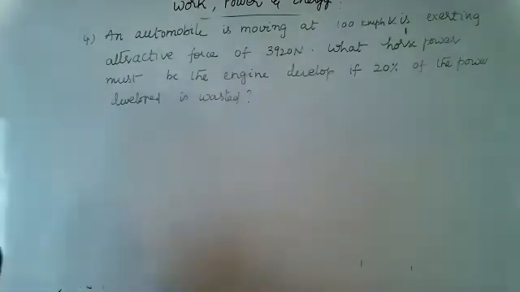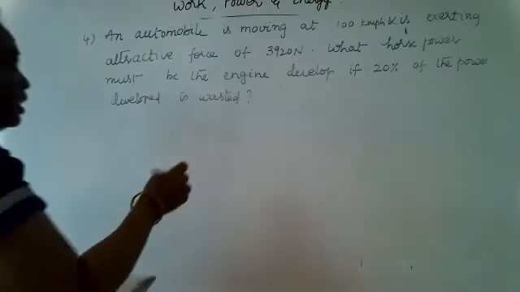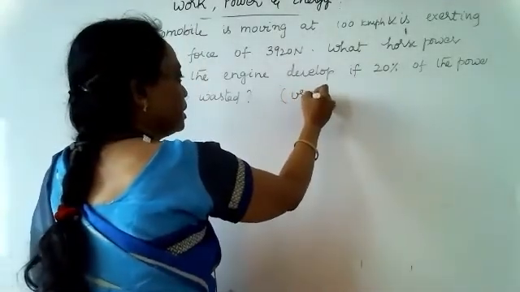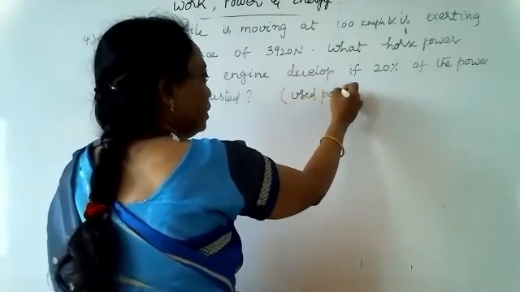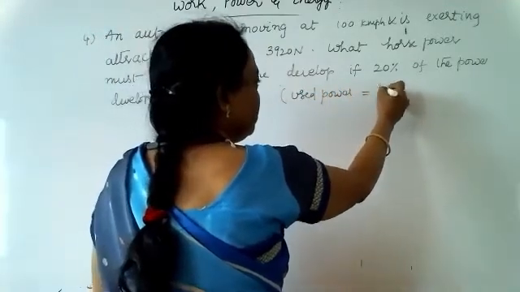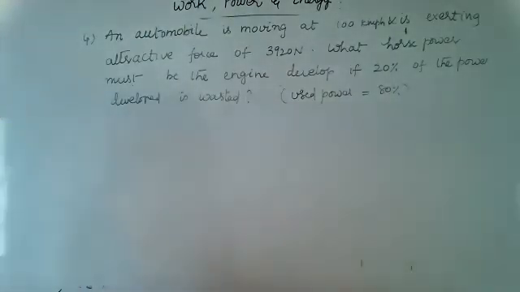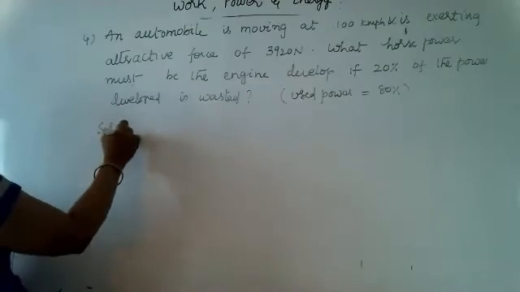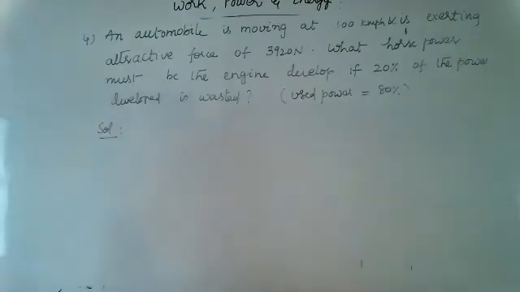So 20% power is wasted. So how much power will be used? You can write here only used power will be 80%. So 20% power is wasted. Therefore, what is the used power? Used power is 80%.